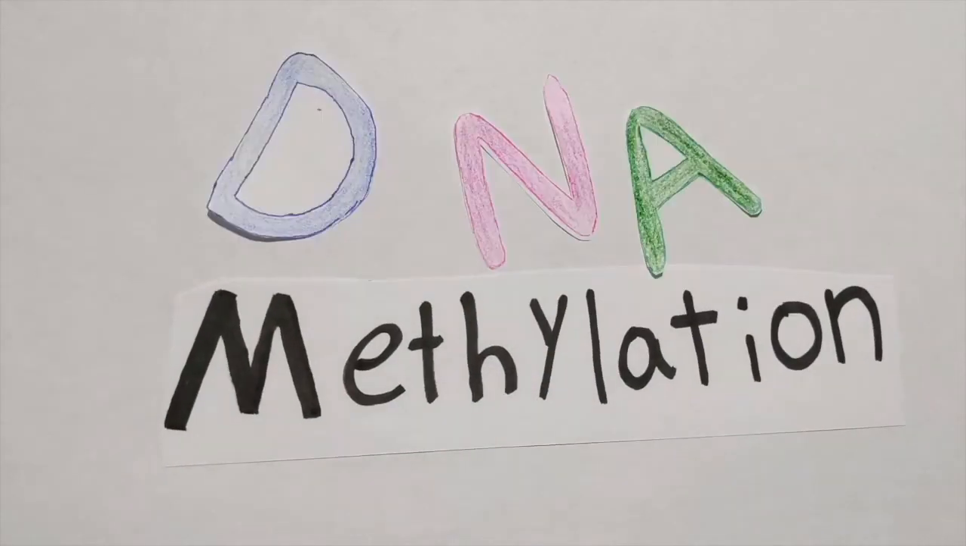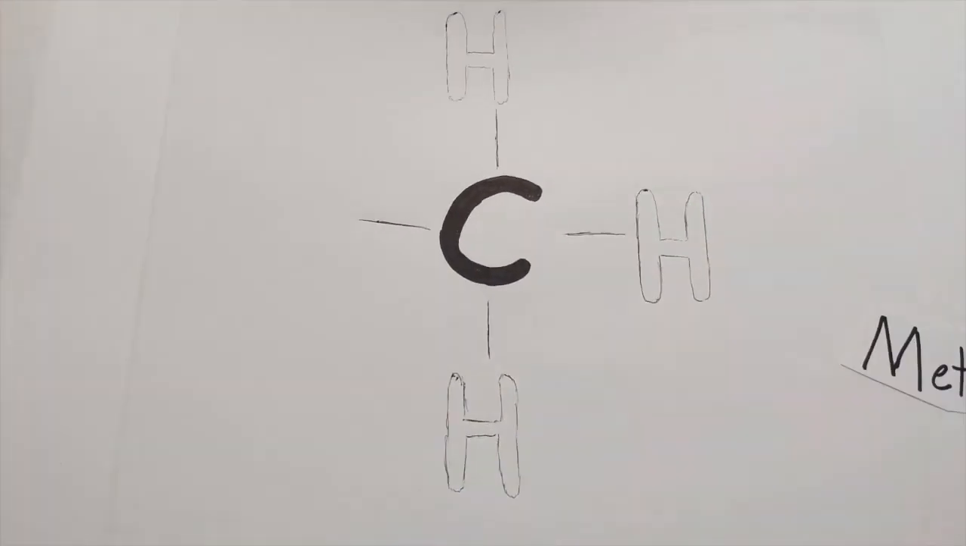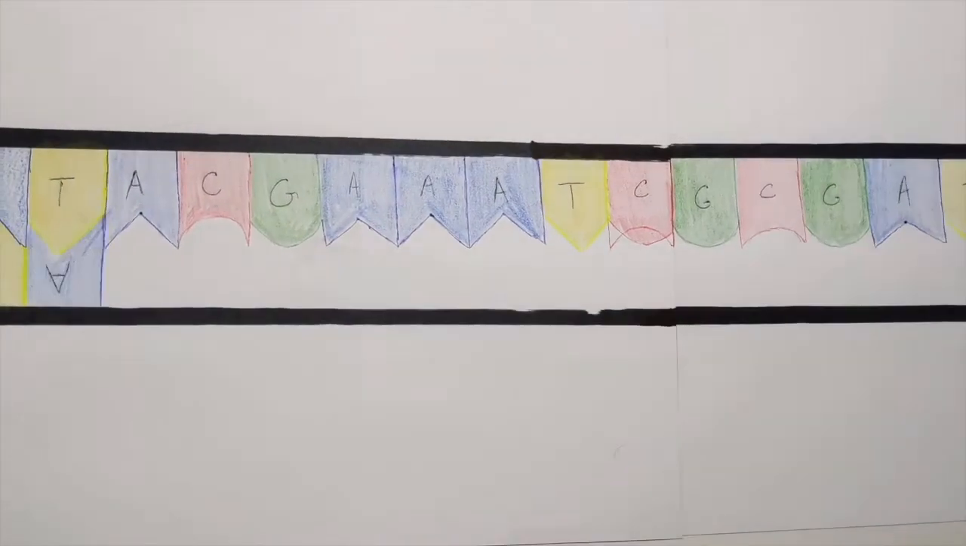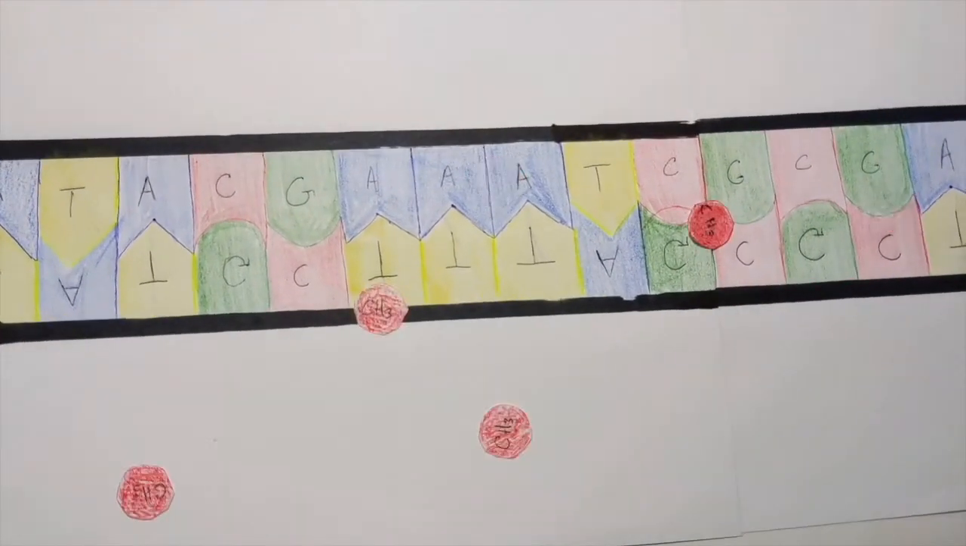The first, DNA methylation, is a biological process where specific naturally occurring chemicals called methyl groups are attached to the outside of the DNA molecule. This attachment can then influence which genes are expressed.